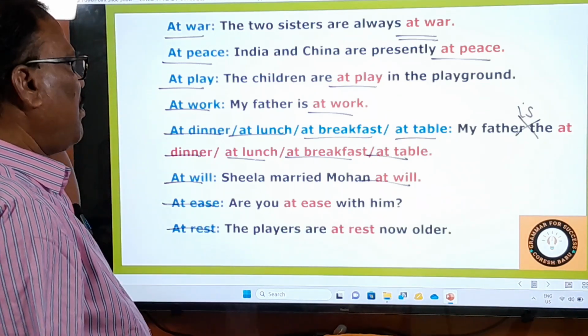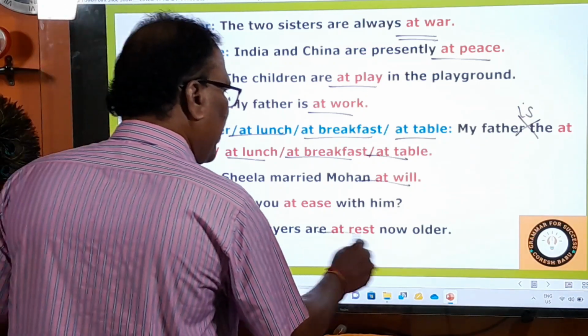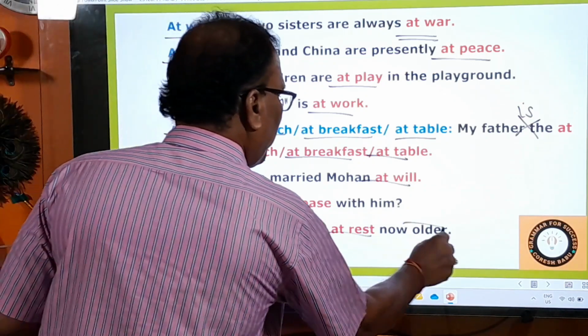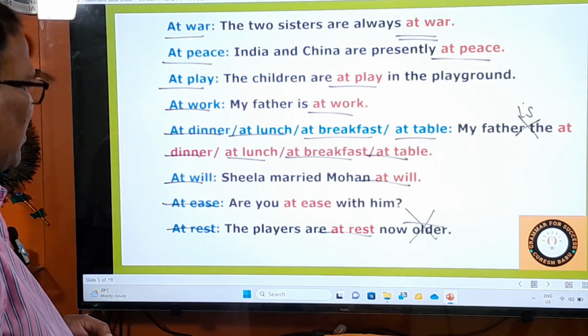At rest is again a beautiful phrase, and I think I have already given you this phrase. The players are at rest now. The players are at rest now, right?